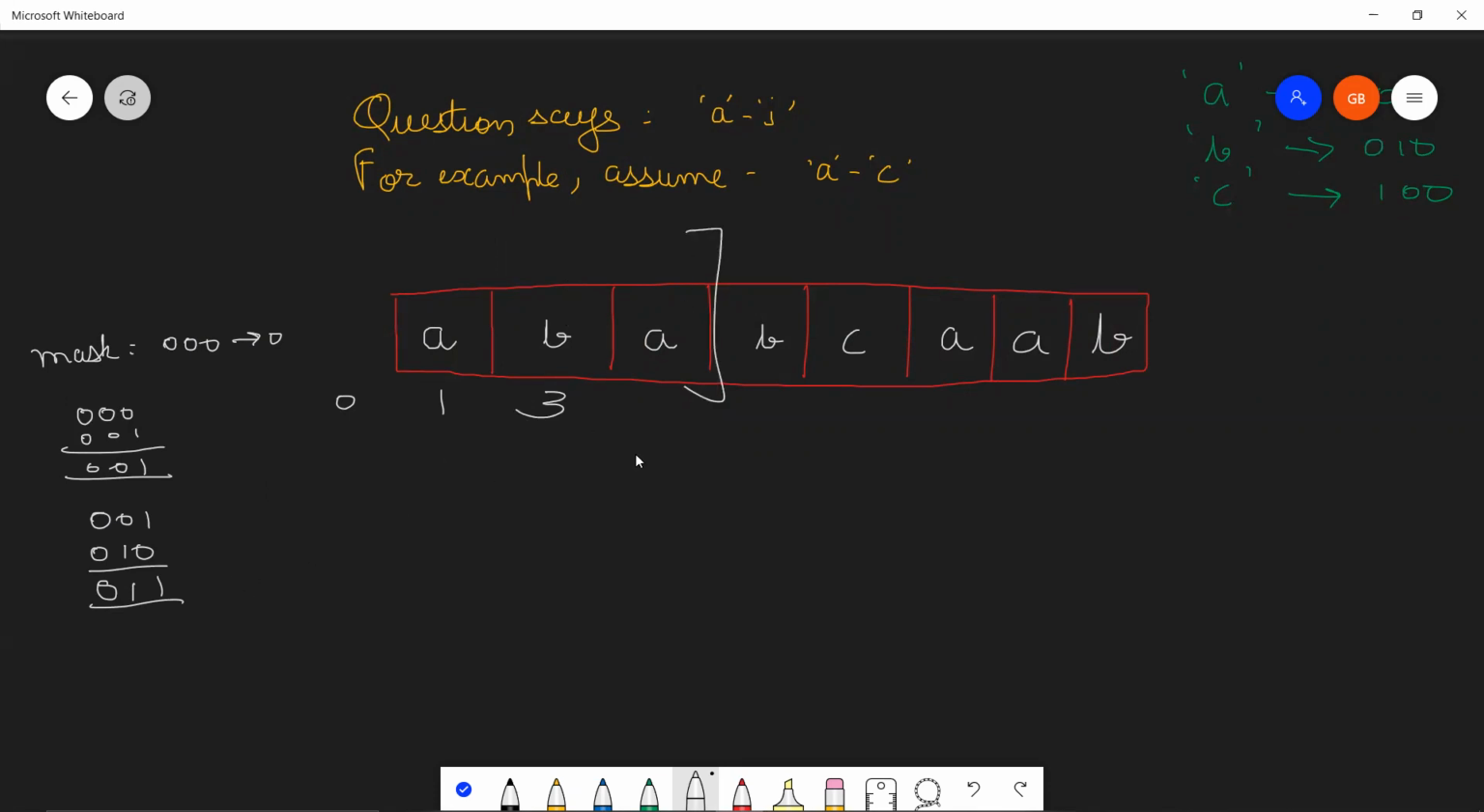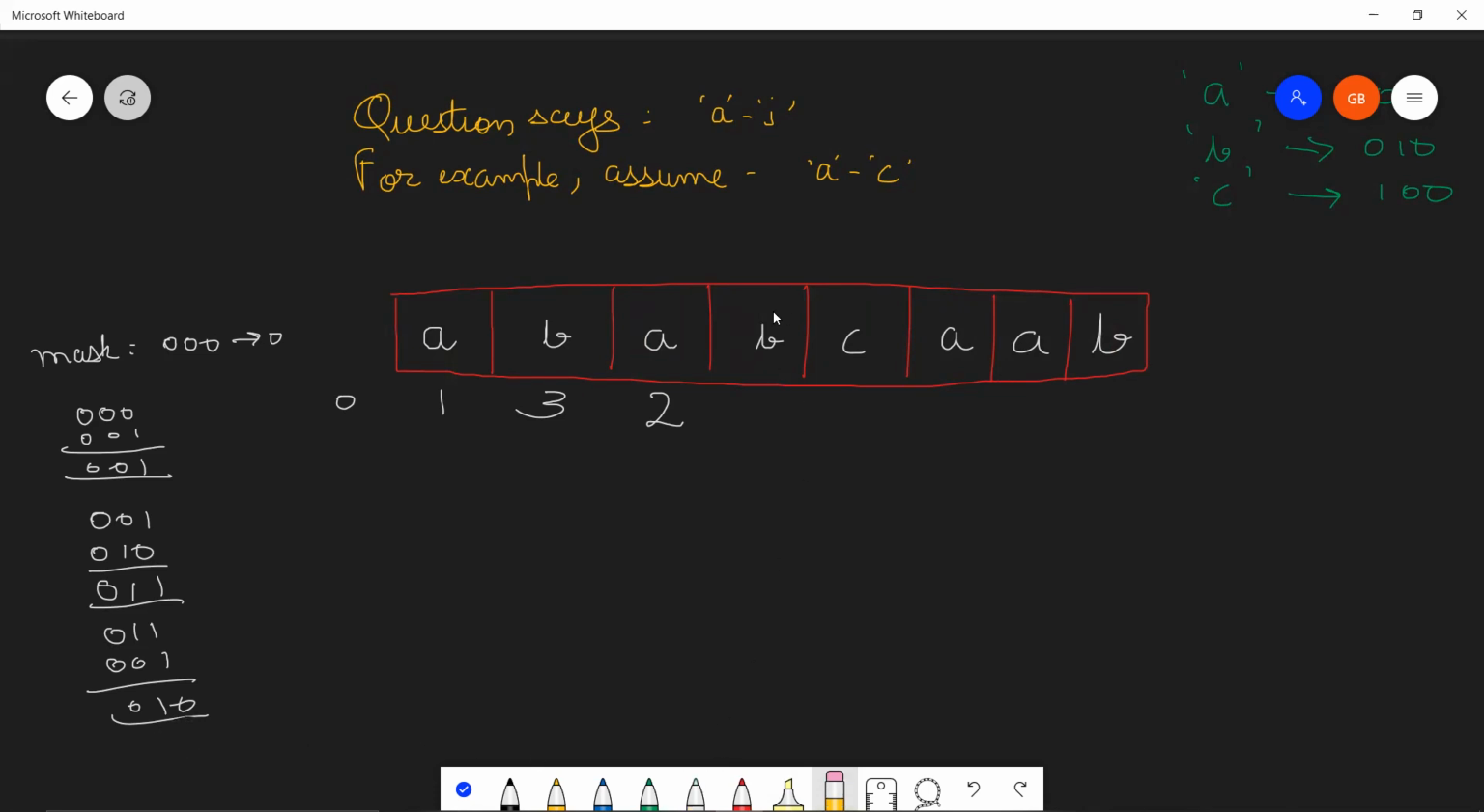Then if you need to find this till this A, then 0, 1, 1 XORed with the bit mask of A, which is 0, 0, 1, is going to be 0, 1, 0. And what value will this represent? This will represent 2, right? So 2 to the power 0, 2 to the power 1. Yeah, this will be 2.